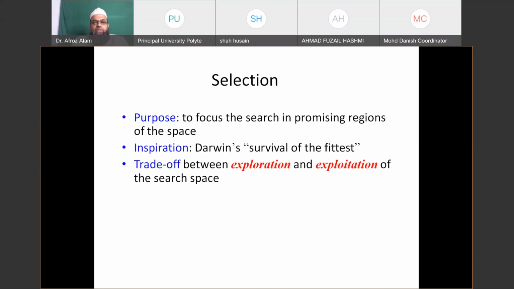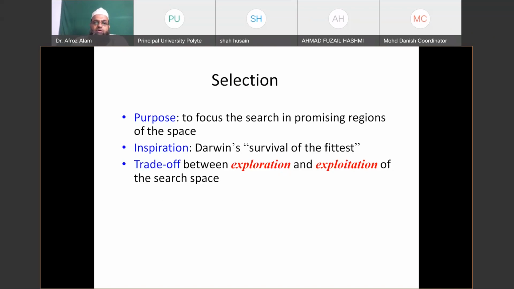Selection purpose is to focus the search in promising regions of the space, inspired by Darwin's survival of the fittest. So this technique is inspired by natural evolution, and we know that dinosaurs do not exist.